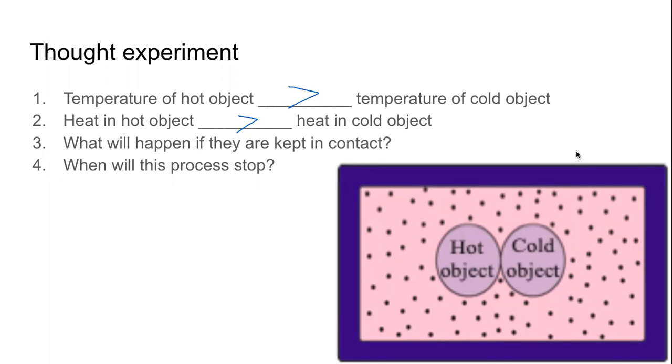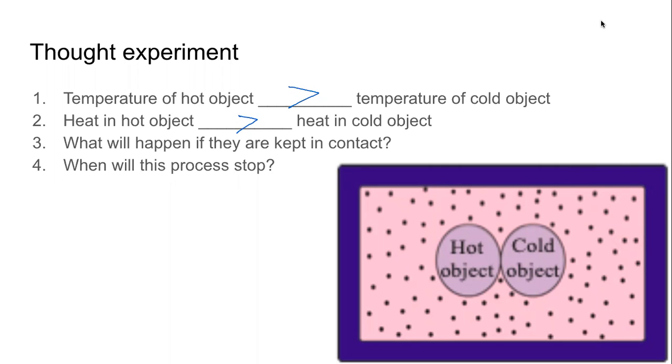Tushar is saying when one will lose its energy. When will that happen? When will we know? Alfia is saying when it changes form. No, nothing is happening. There is no melting. Chan, you are right. Chan says it will stop when they get to the same temperature. Correct. Absolutely correct.